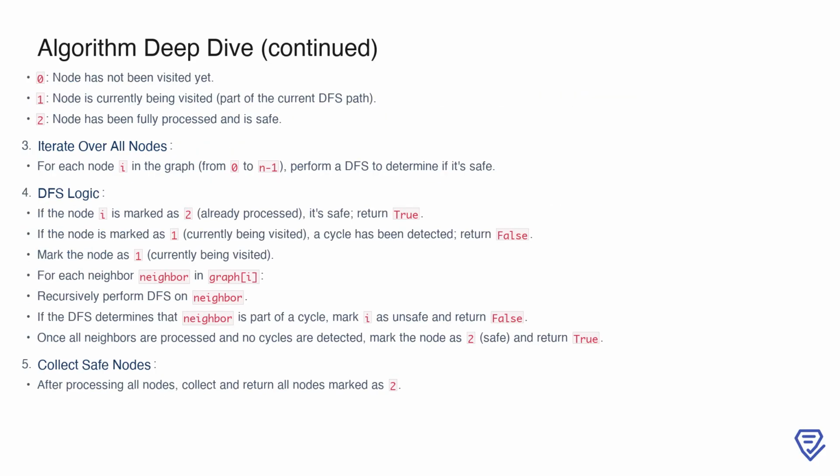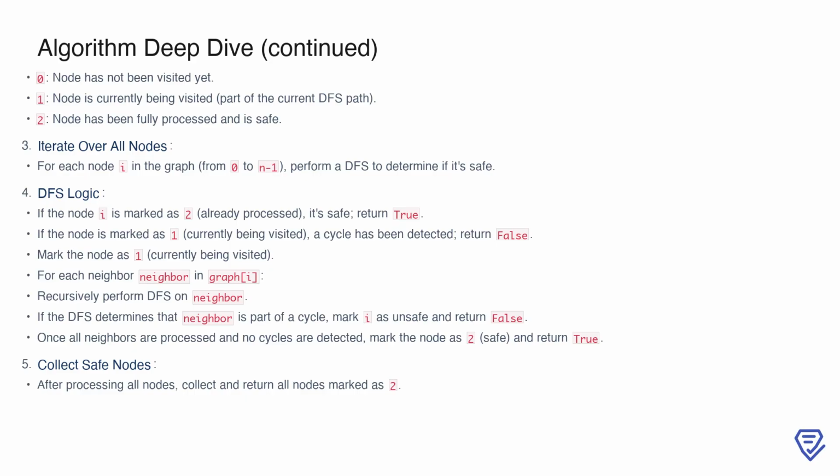The 3 states we use for nodes during DFS are as follows. 0 means the node is unvisited, 1 indicates the node is currently being visited as part of the ongoing DFS path, and 2 signifies the node has been fully processed and is confirmed to be safe. With this in place, we can iterate over all the nodes in the graph, from 0 to N-1, and apply the DFS logic to determine their safety.